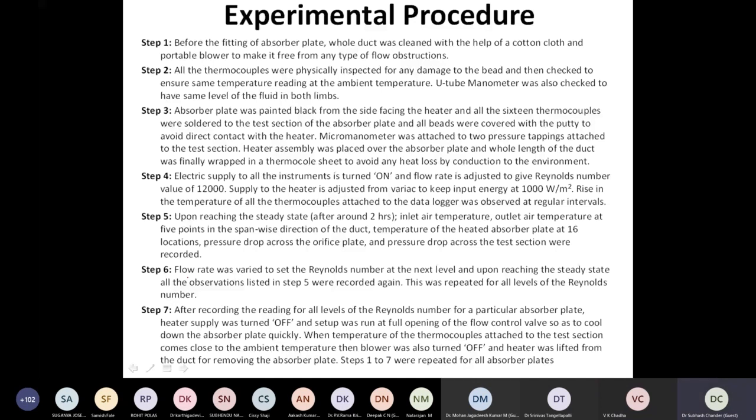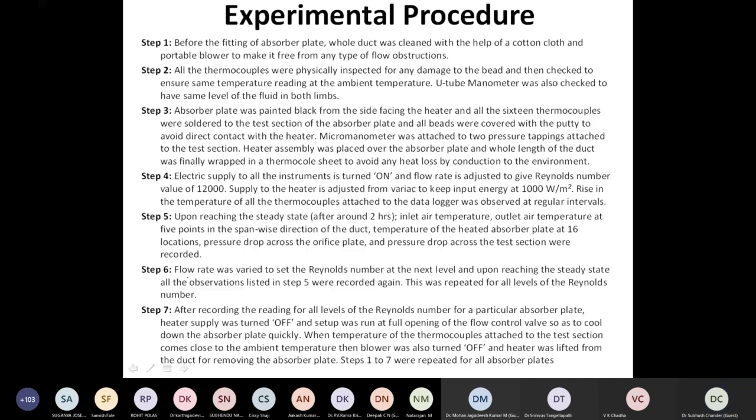Once the heater was kept on, measurements were taken at steady state. He put many thermocouples on top of the absorber plate, and he took the mean temperature, which he defined as the area weighted mean.